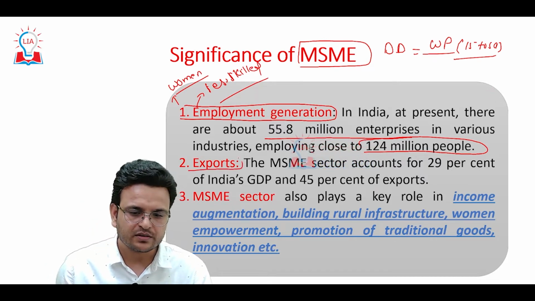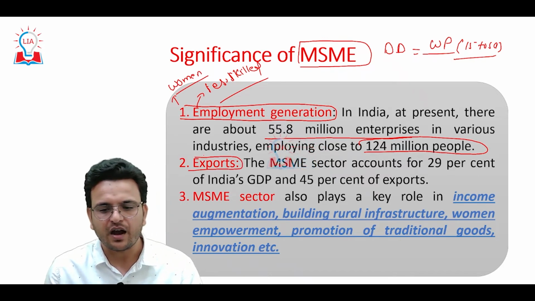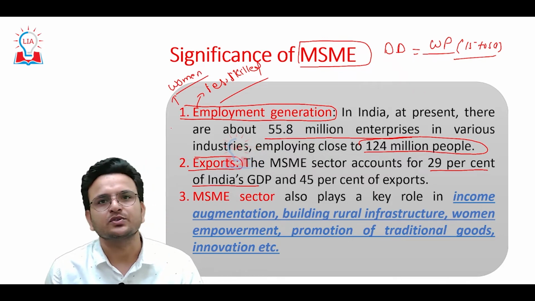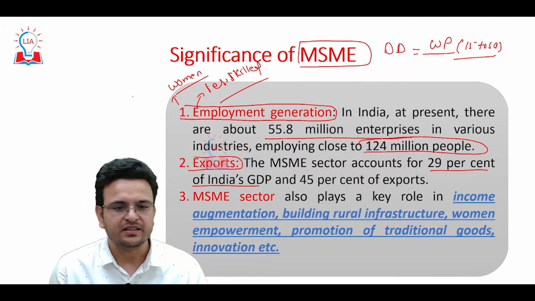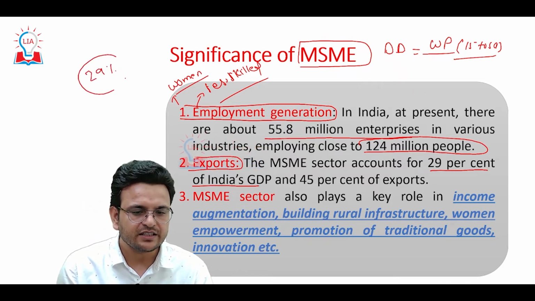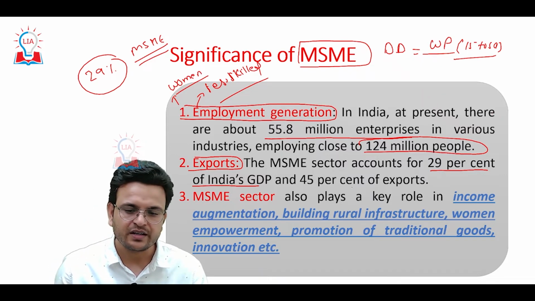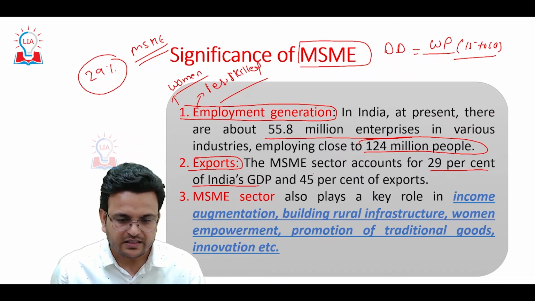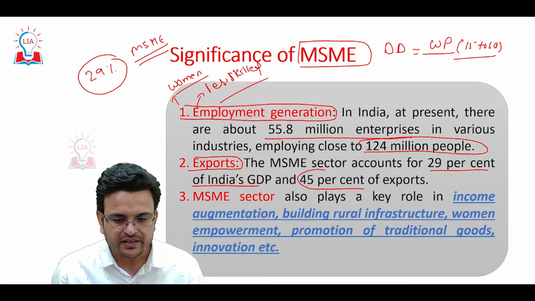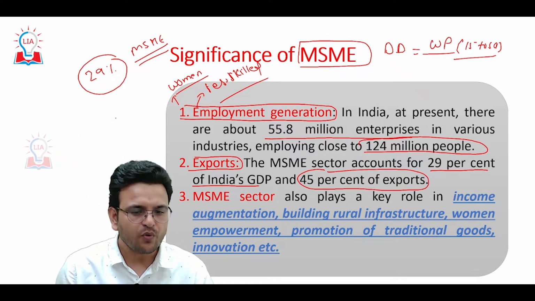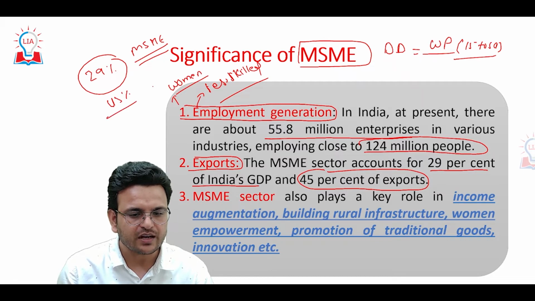Export. So the MSME sector accounts for 29% of India's GDP. So whatever GDP we are getting, about 29% GDP is coming from MSME. Because of that reason also MSME become very important. And moreover, it contributes 45% of exports. So whatever export India is doing to other countries, 45% of exports are coming from MSME.